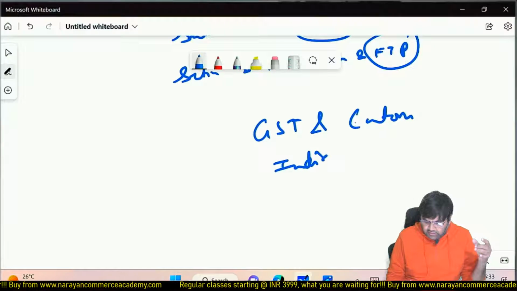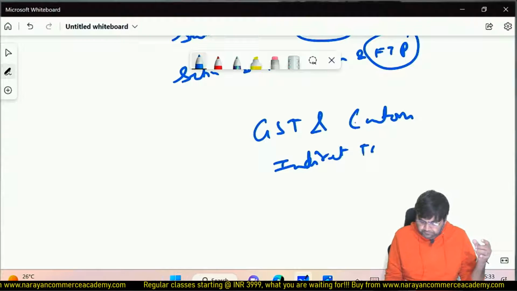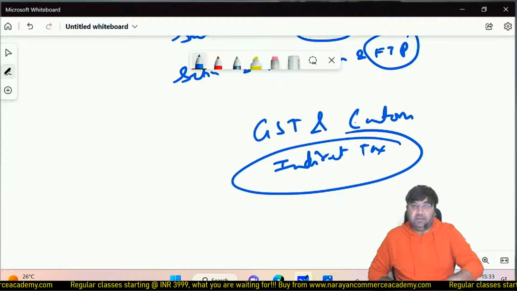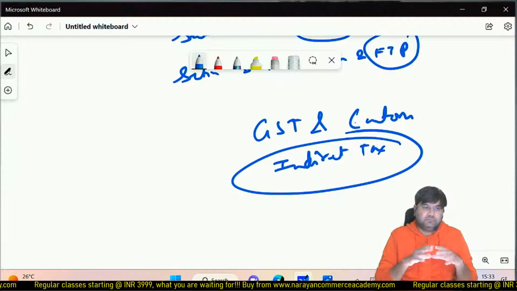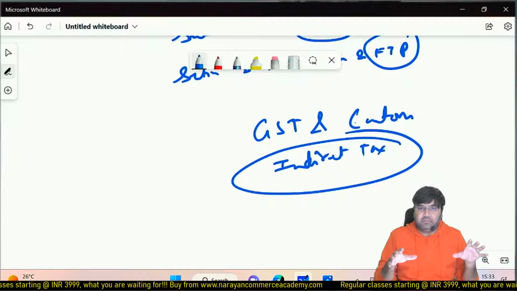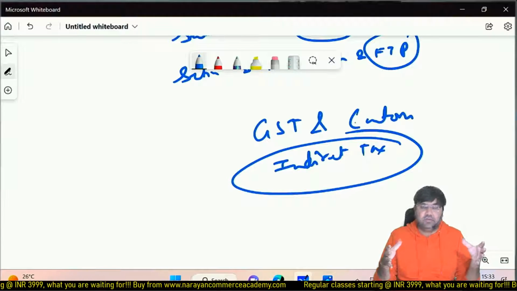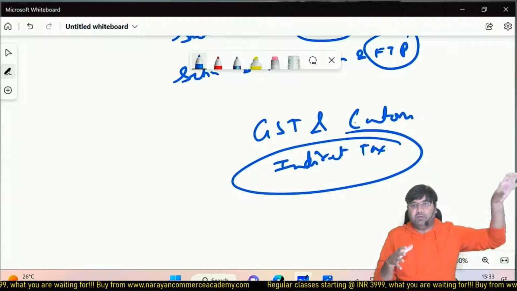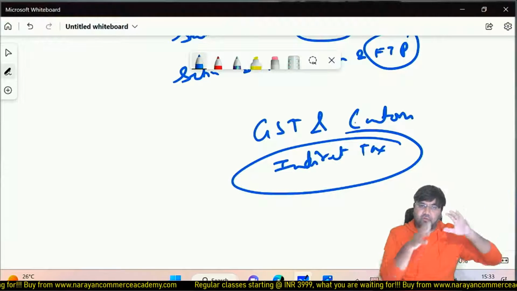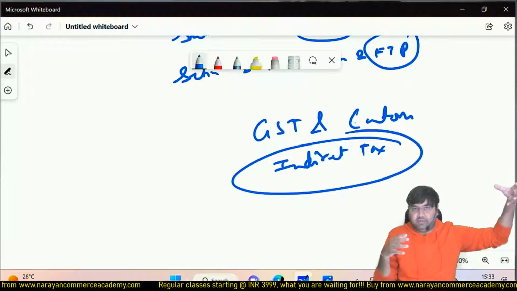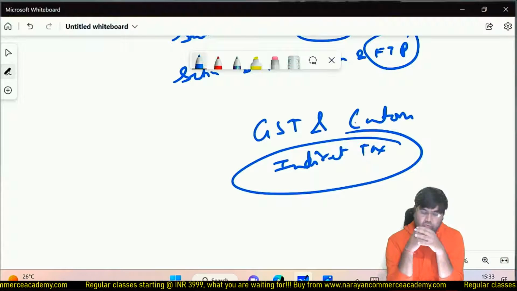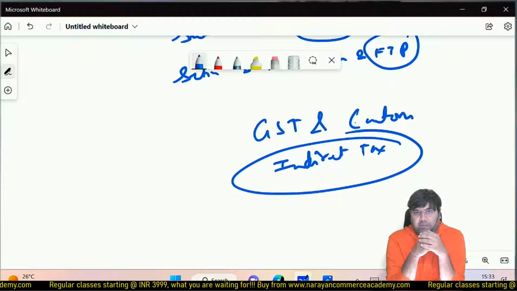Although I know that you people already have some knowledge from intermediate, in chapter 1 I am just going to take some basic concepts of GST, so that whatever you understood in inter, it is just a revision. Okay, so to connect with your inter syllabus, I am going to take a few concepts.